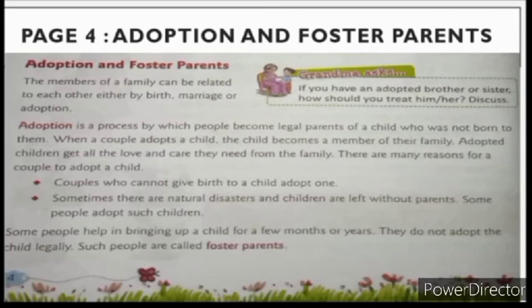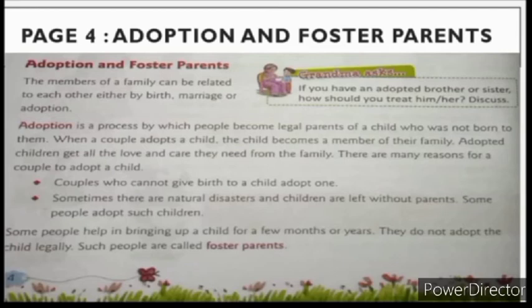Now the second reason is, sometimes there are natural disasters. What are natural disasters? These are natural calamities. There are some natural activities which lead to huge destruction of life and property. So natural disasters means natural calamities.